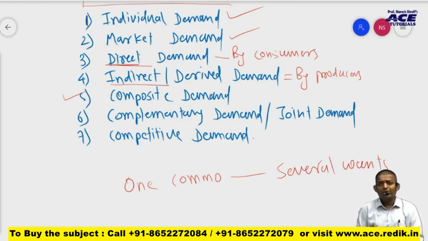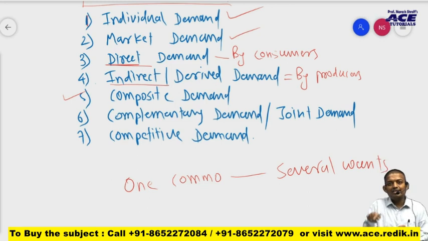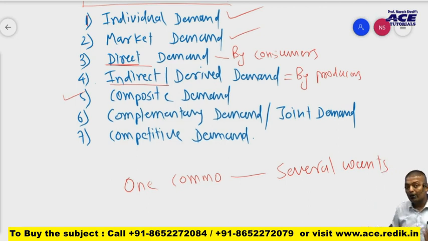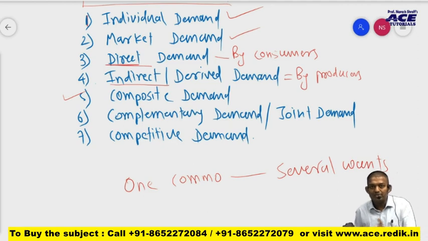We don't only buy a TV. For operating a TV, we need electricity also. So electricity and TV are jointly demanded. Electricity, TV, cable connection, these are all jointly demanded to satisfy our single want. I hope you're clear with this concept.